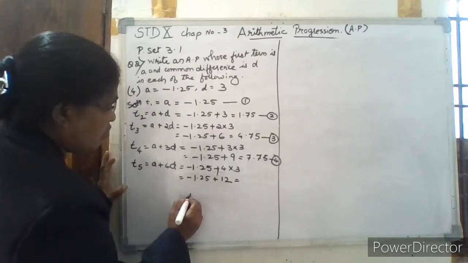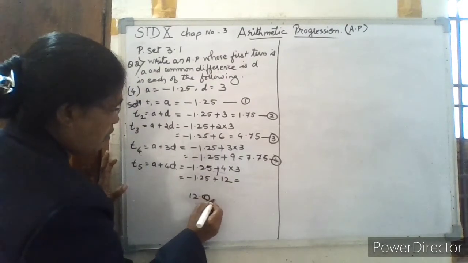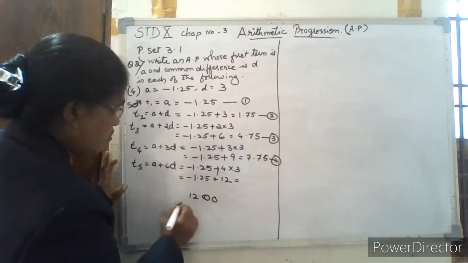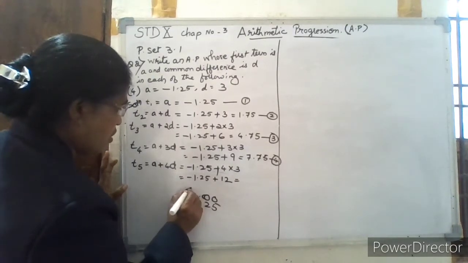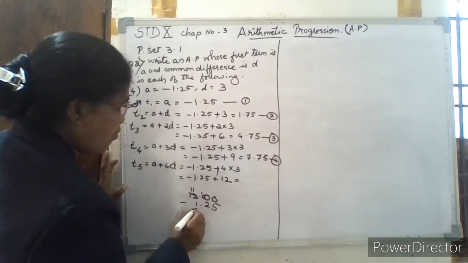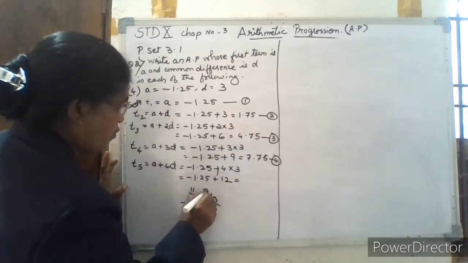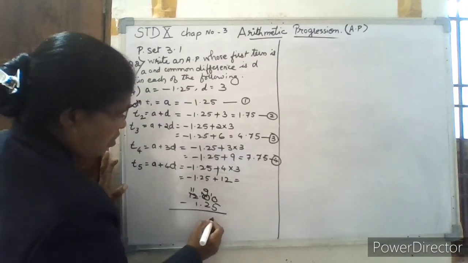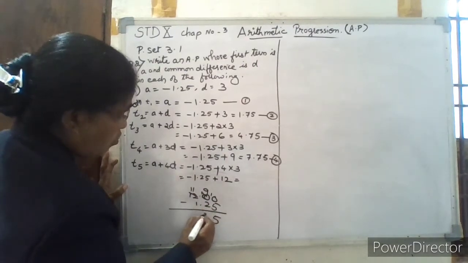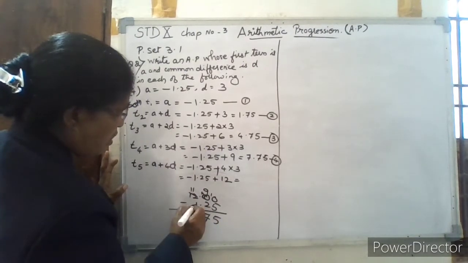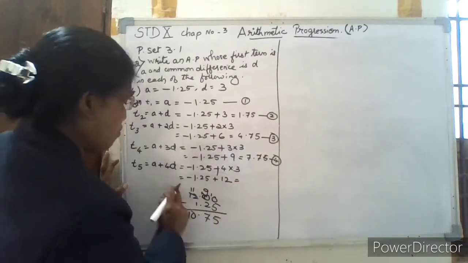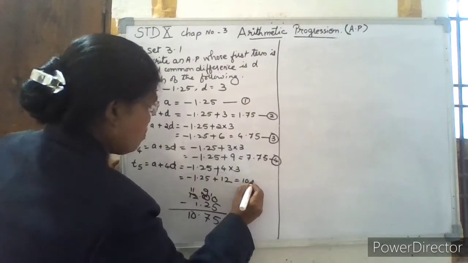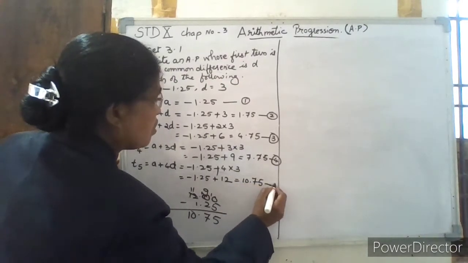So 12.00 minus 1.25. Again from this 12, 11 will remain. I borrow 1, 9 remains. So this is 5 here, 9 minus 2 is 7, 11 minus 1 is 10. So this is equal to, sign of the greater number, 10.75, and that is the fifth term.